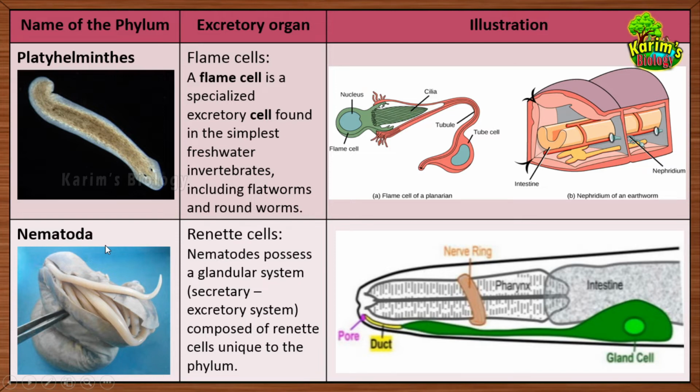Now let's find out what are the excretory organs in this. In Nematihelminthes, the excretory organs are called renette cells. This is a renette cell here, you can see. They possess a glandular system. The renette cells in these nematodes act as glands, meaning they collect the waste material and they secrete the waste towards outside. That's why they are also called the secretory excretory system, because they secrete the waste towards outside. Okay, so this is how the renette cells are arranged in Nematihelminthes. So this is the roundworm that we can see here, and this is the renette cell. That's about the excretory system in Nematoda.